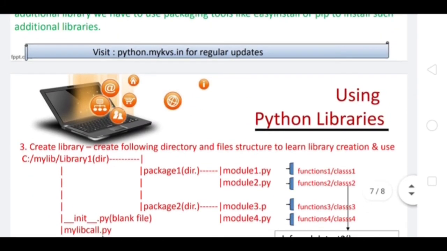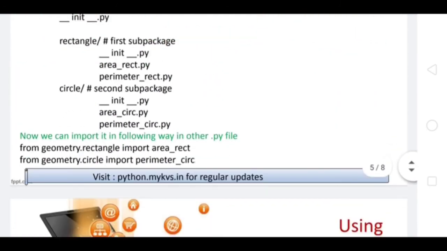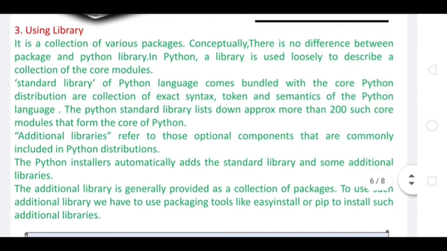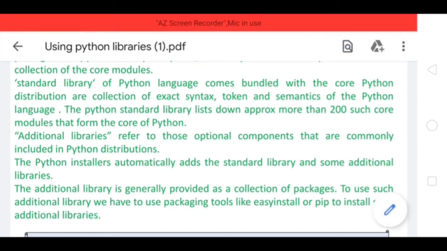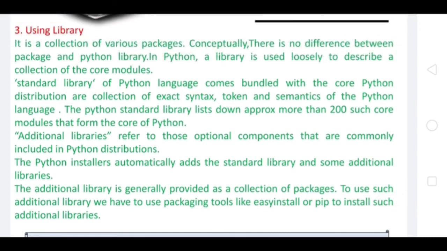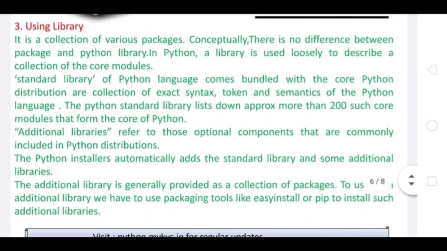Then we have Python libraries. Library is a broader term for packages and modules. A collection of various packages consists of a library. There is no difference between a package and a Python library. A library loosely describes a collection of core modules. The standard library of the Python language comes bundled with the core Python distribution and is a collection of the exact syntax, token and semantics of the Python language. The Python standard library lists approximately more than 200 such core libraries. So you can say the library is a collection of packages.